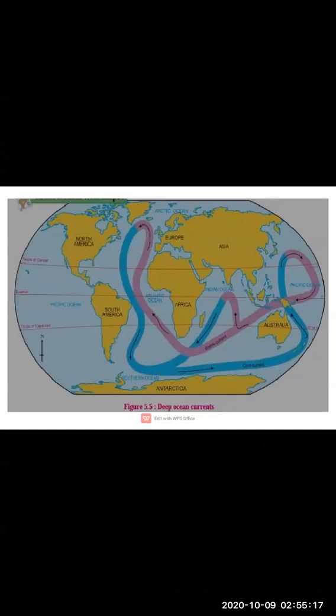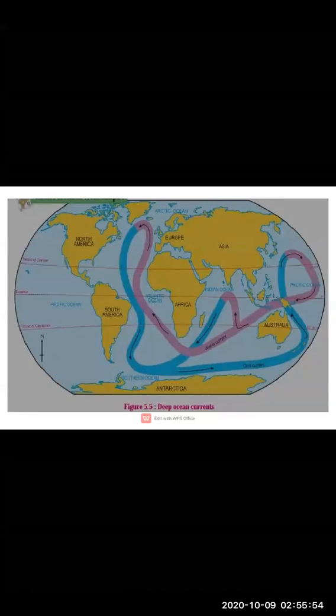So the redistribution of the ocean water keeps occurring. Again and again, this water is getting redistributed, and the conversion of cold water into warm water takes place. Thus, this redistribution of the ocean water takes around 500 years to complete.